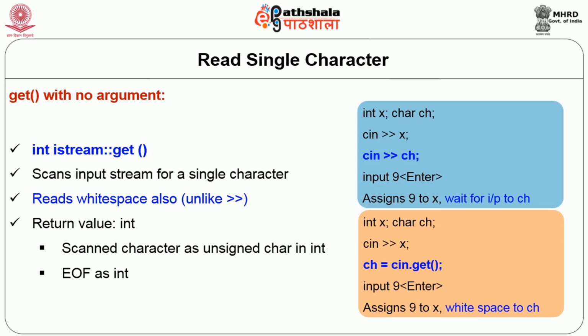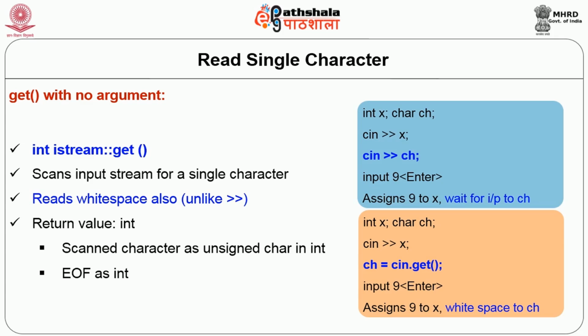To understand the difference between the extraction operator and the get function, see this example: cin >> x and cin >> ch, where x is integer and ch is character. Suppose the user inputs 9 and the enter key. Here 9 will be stored in x, and for ch it will wait for the user to give input.